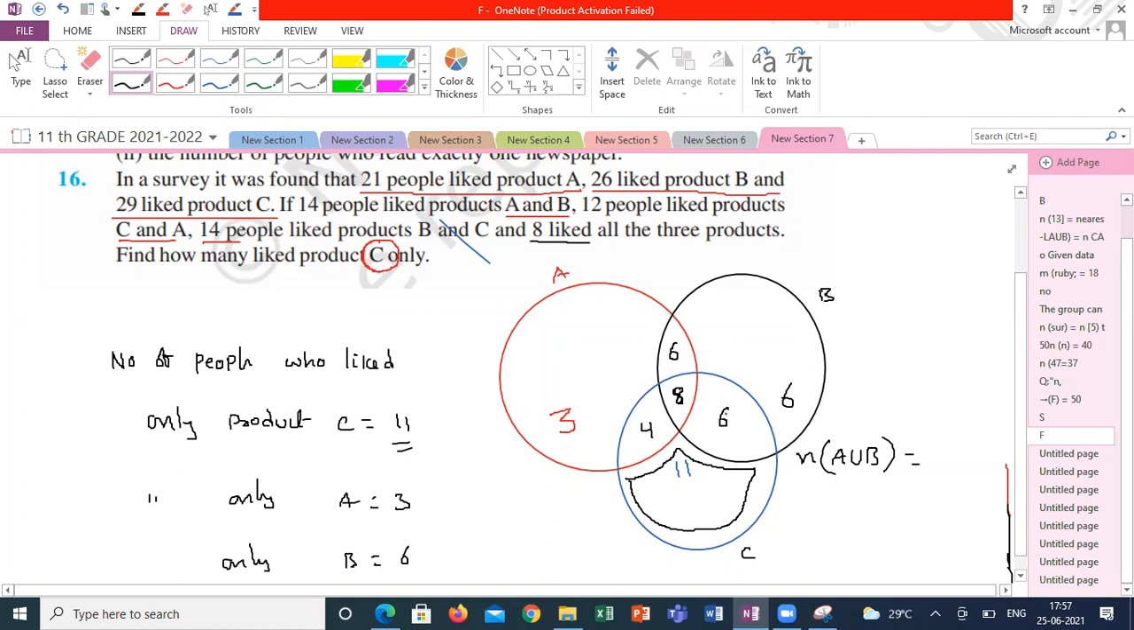18 plus 12, 33. Is it right? Is 33 my answer? Correct? Correct or not? Yes, sir.